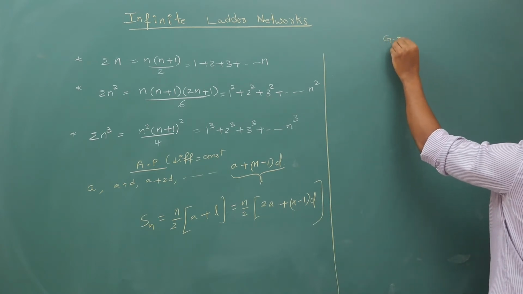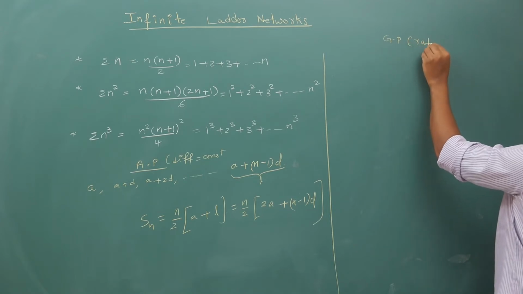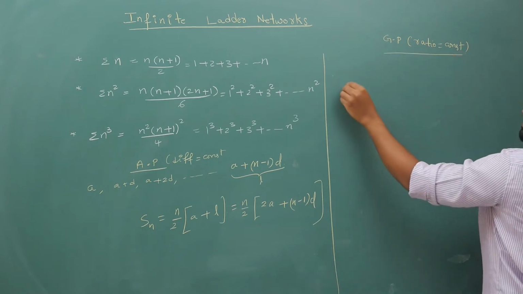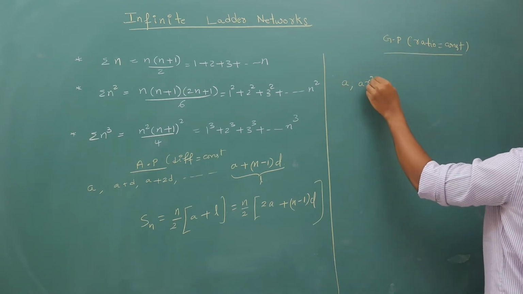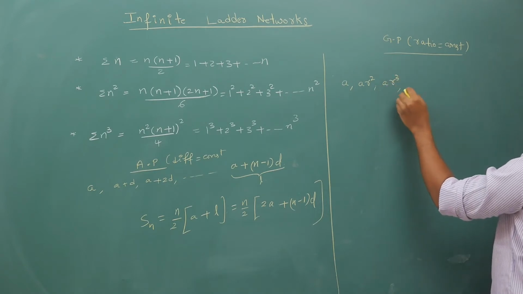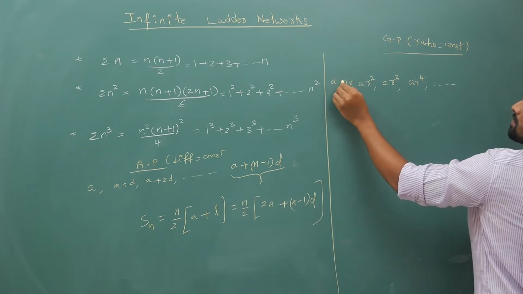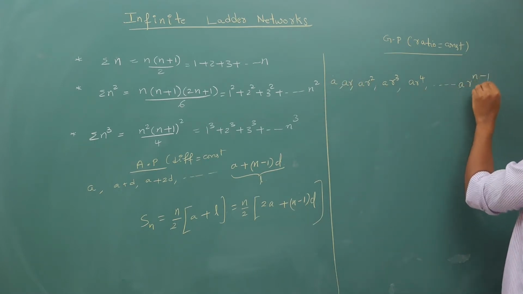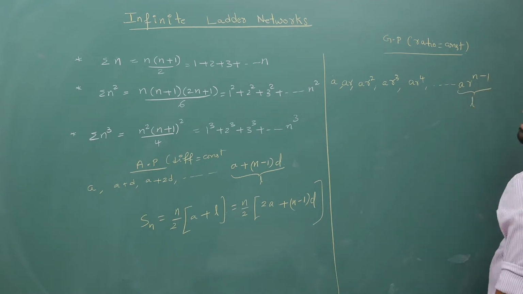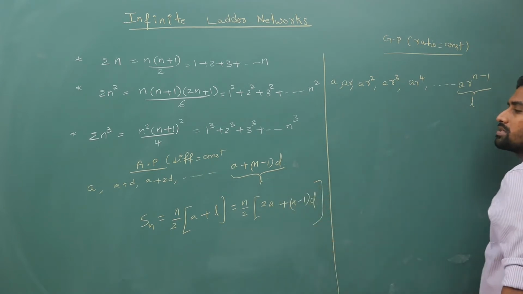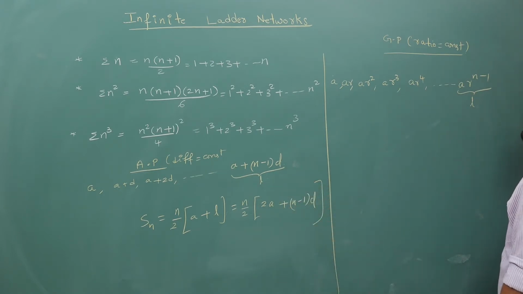Next, in a geometric progression, the ratio is constant. Your terms will be in the form of a, ar, ar square, ar cube, ar power 4, and so on, up to ar power n minus 1. Your nth or last term is ar power n minus 1, if your first term is assumed to be a. If you do not know the number of terms, you can equate this expression to the nth term and calculate the value of n.